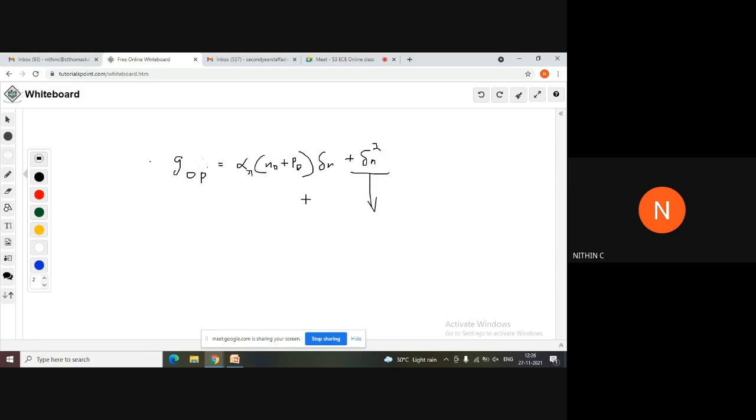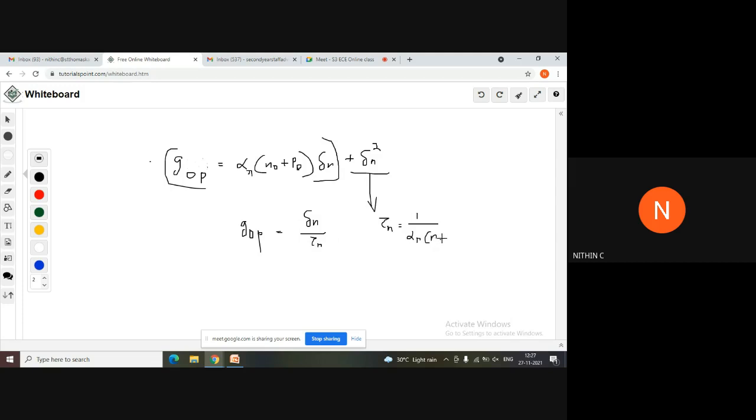So the expression will become G of p is equal to alpha r into n0 plus p0 into delta n. This you will again write as G of p is equal to delta n by tau n, where tau n is 1 by alpha r into n0 plus p0.